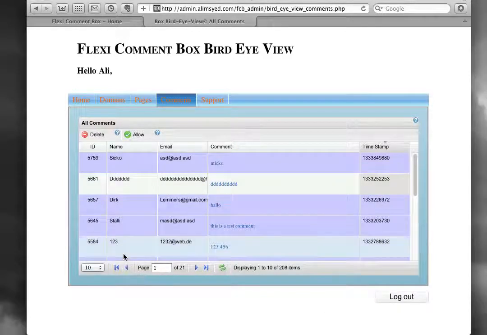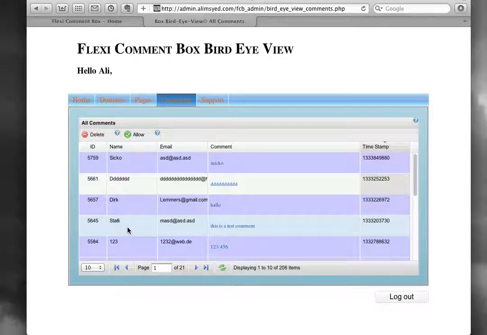For example, if I want to allow this comment from Stally, I simply select it like this and I click allow, and now this comment is going to show up on the website, on the page where she has made this comment.